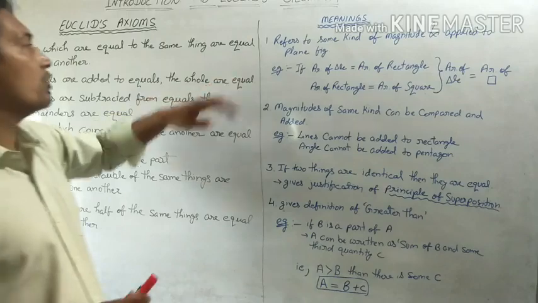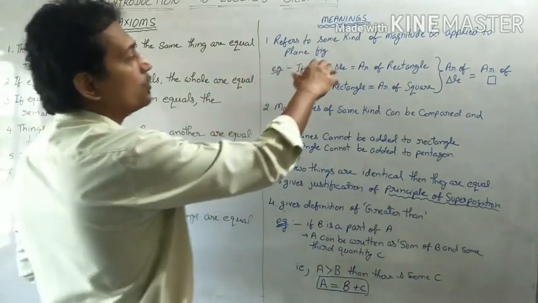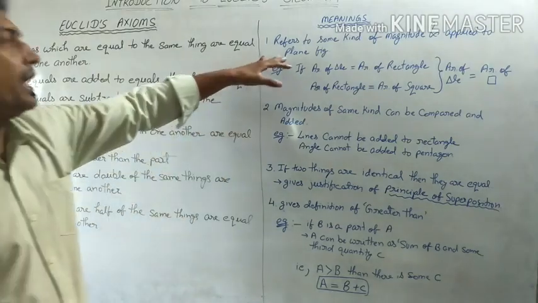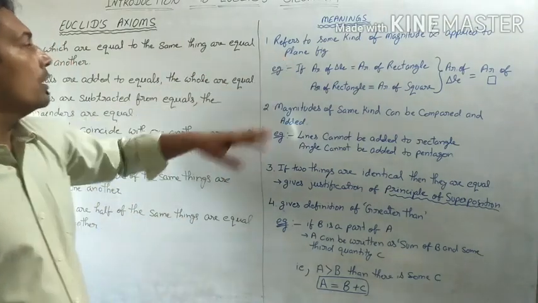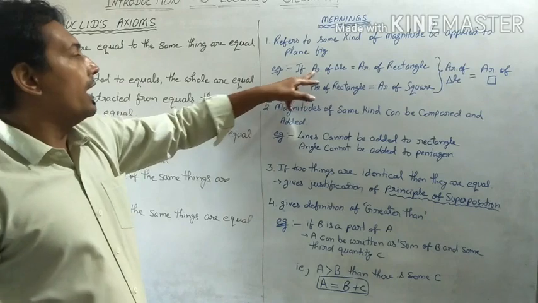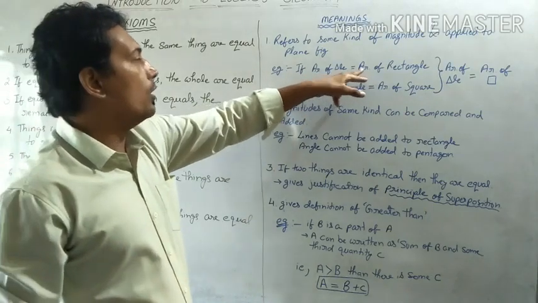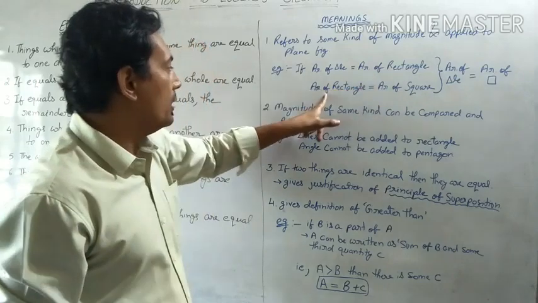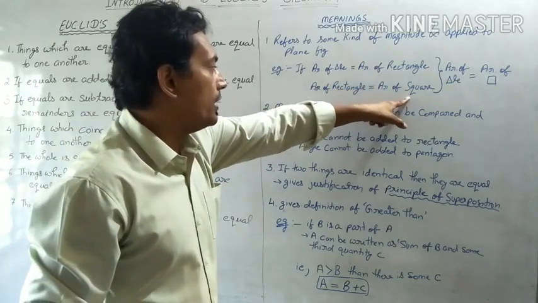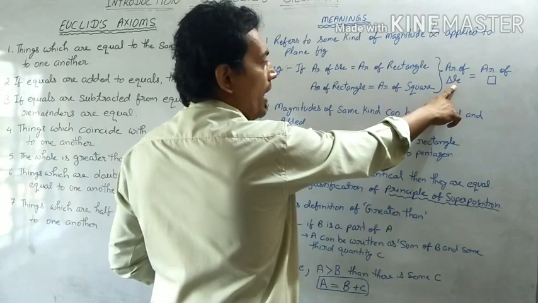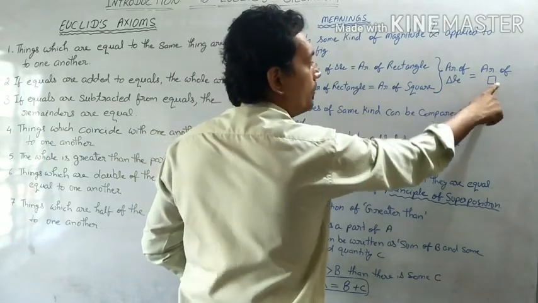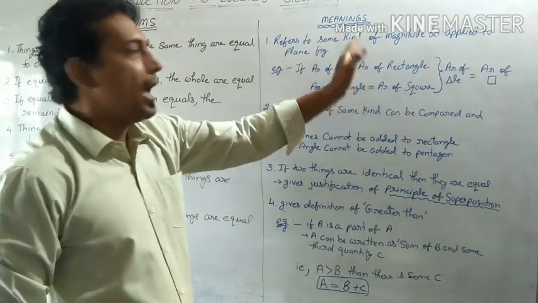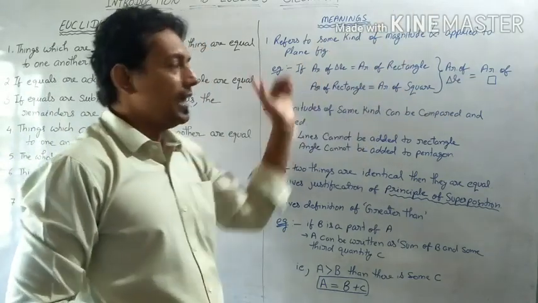The meaning of this first axiom is that it refers to some kind of magnitude, students, and it is always applied to plane figures. For example, if the area of a triangle is equal to the area of a rectangle, and the area of a rectangle is equal to the area of a square, that means the area of the triangle is equal to the area of the square. This is just like if A is equal to B and B is equal to C, then A is equal to C.